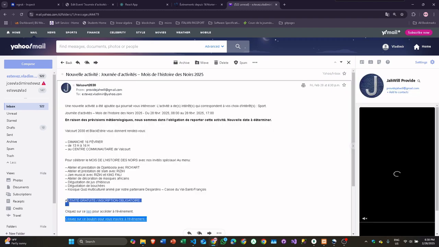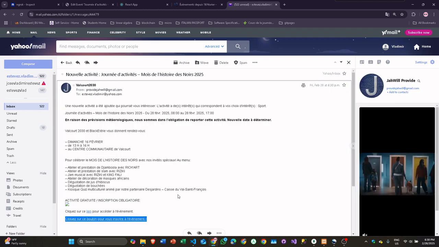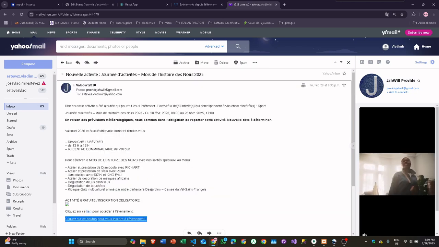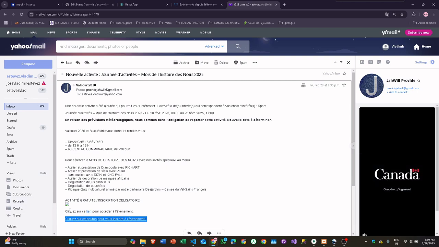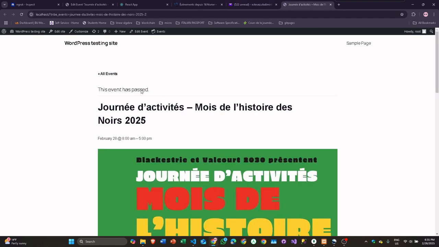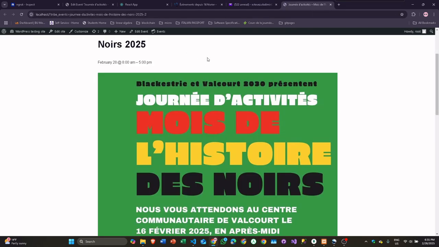The image is not working because I'm hosting it from my local server, so the email is somehow seeing it as some kind of dangerous file or URL, so it's not letting it go through. But here I could register to the event, and here I could see the event that's being created on the WordPress website. If I click here, this is the WordPress testing site that I created.